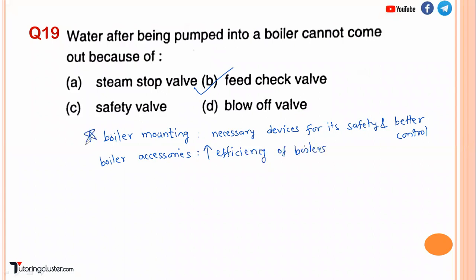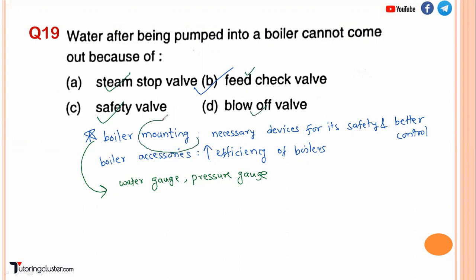So boiler mountings are a must. What are different examples of boiler mountings? You have the water gauge or water level indicator, then the pressure gauge, then the safety valve, steam stop valve, feed check valve, blow off valve. These are all boiler mountings. Obviously the function of each will be different.